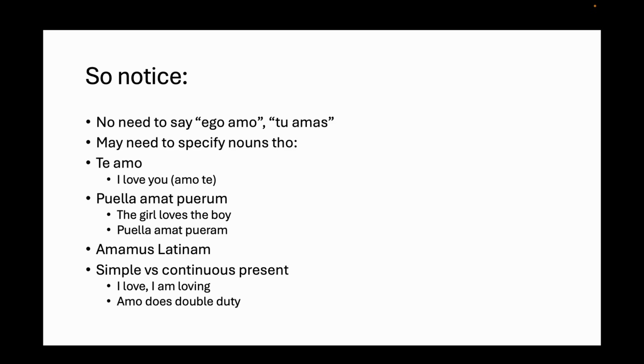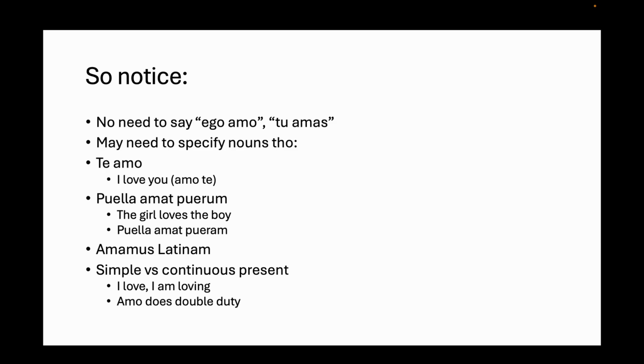I will need to specify the subject if it's not a personal pronoun, though. So if I want to say the girl loves the boy, I say puella amat puerum. Okay? If I just say amat puerum, you would normally read that as he, she, or it loves the boy, but you wouldn't know who that he, she, or it was. So you have to sort of specify. So puella amat puerum. Well, again, of course, you could put it in a different order. Often you'd say in Latin, puella puerum amat, and have the verb last.